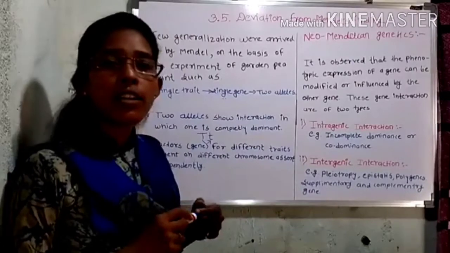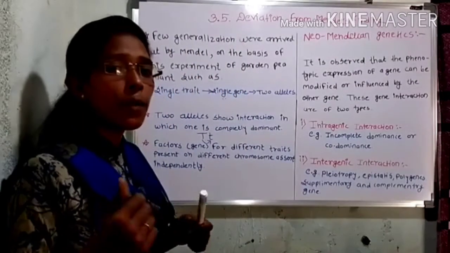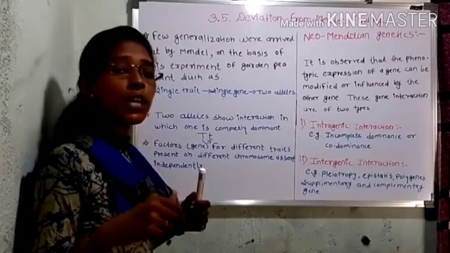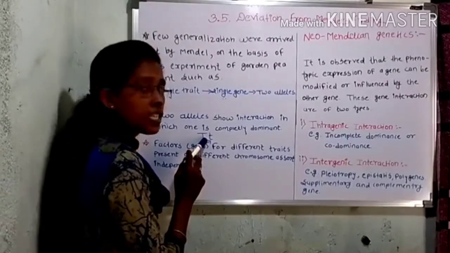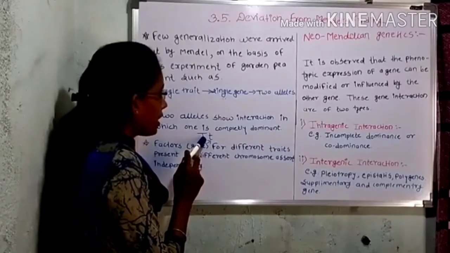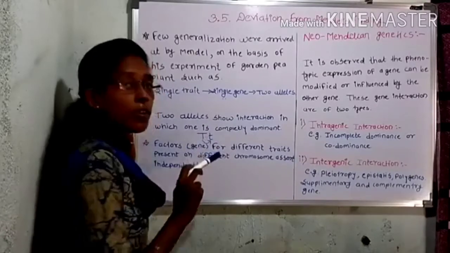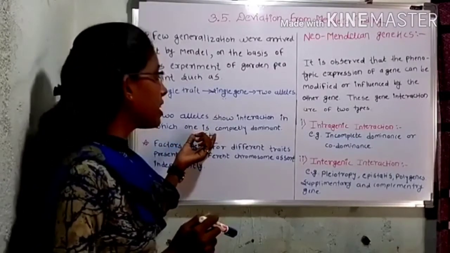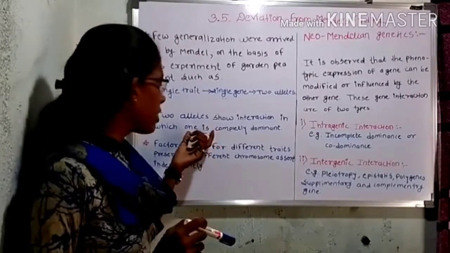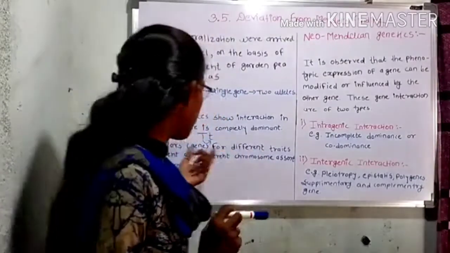So you know that is the law of dominance. In the law of dominance, we get the F1 hybrid, and this F1 hybrid has two types of gamete, capital T and small t. Here capital T dominates over small t and expresses its phenotypic character. It means capital T is completely dominant in the hybrid plant.